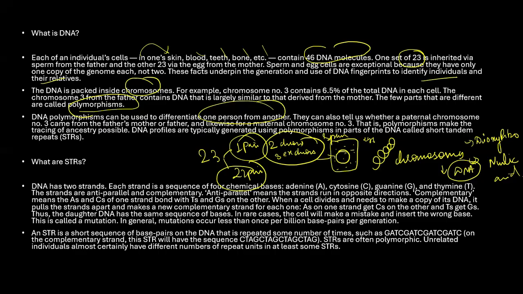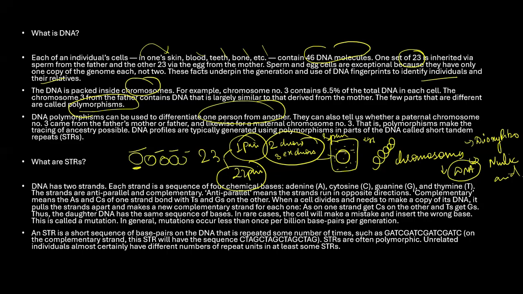Whatever the sequence is, it keeps on repeating, and the repeats are very short. Hence they're called short tandem repeats, right? Why does this polymorphism occur? Because of mutation, insertion, deletion and duplication of DNA sequences. It helps in forensics to identify traces, etc.